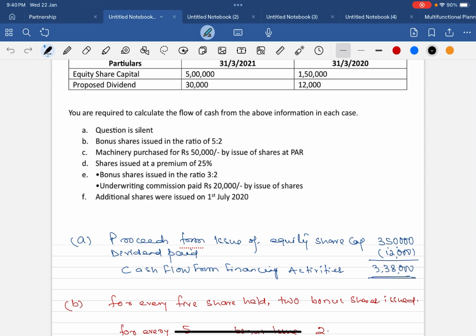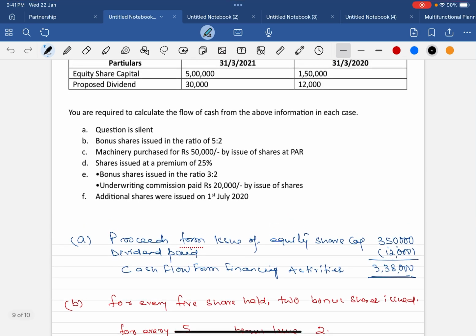Proposed dividend: previous year it was 12,000 and current year is 30,000. Remember that the proposed dividend of the current year is to be treated as contingent liability and it should not be taken into consideration. I hope that you must be knowing about the contingent liability. So the previous year's dividend, that is 12,000 rupees, is expected to be paid off. So now the cash flow from financing activities comes to 3,50,000 inflow of cash and 12,000 outflow. So net is 3,38,000, that is cash flow from financing activities.